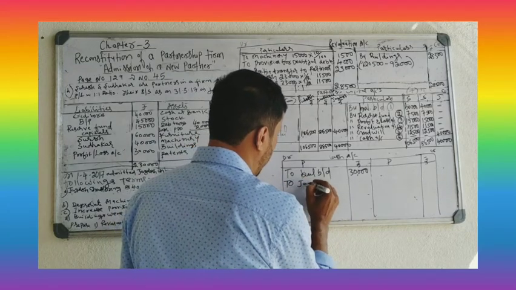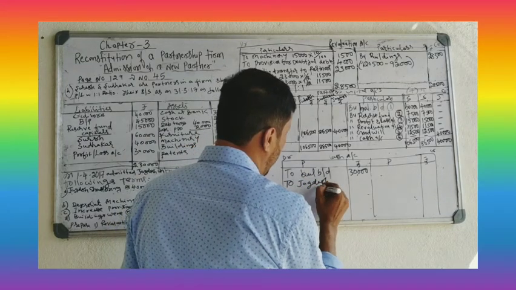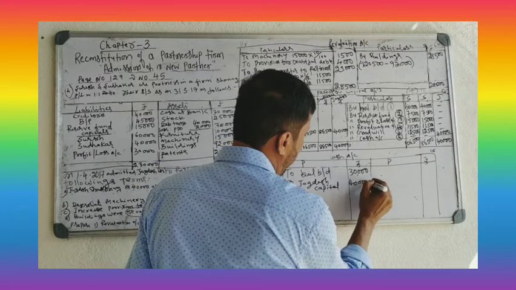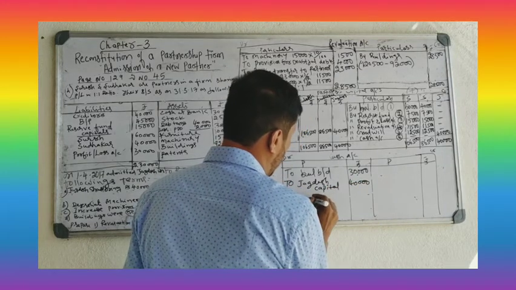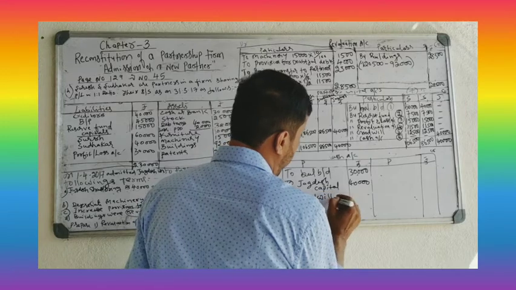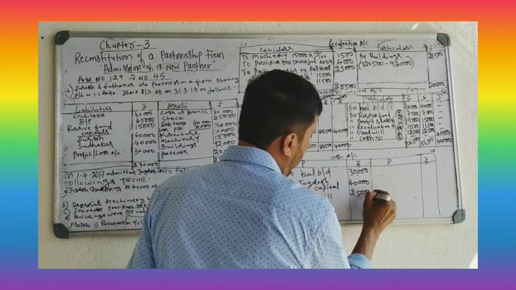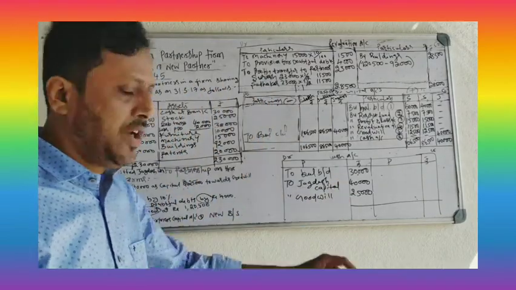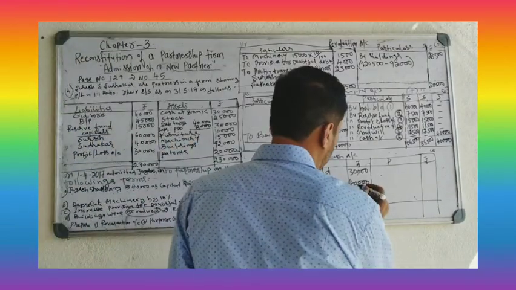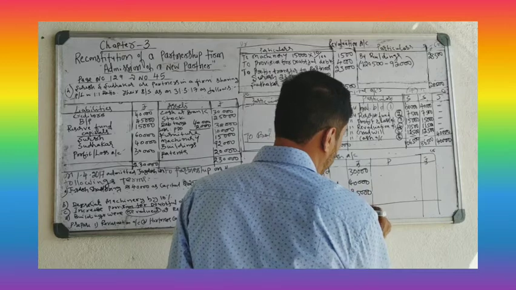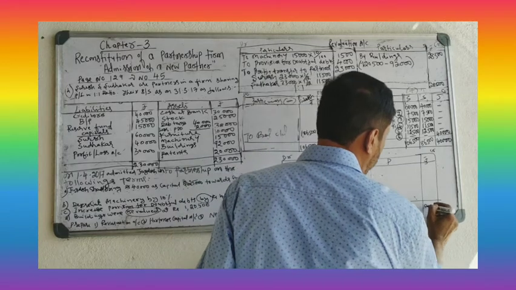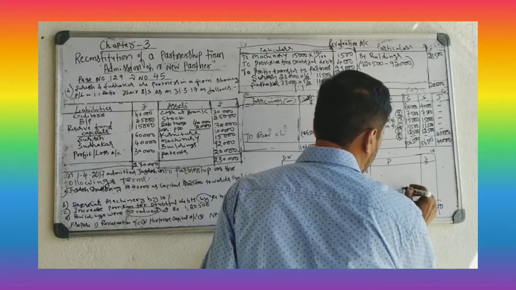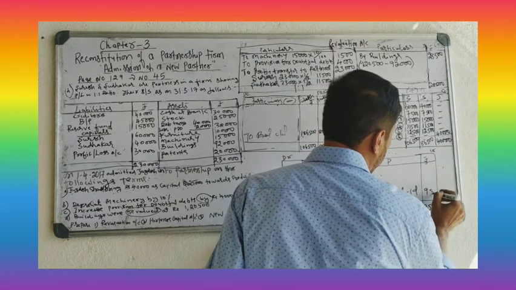To Jagdish capital 40,000. Goodwill brought by new partner 25,000. There is no goodwill withdrawn. Cash goes out entry is not there. Totally 40, 65, 95. By balance carried down 95.